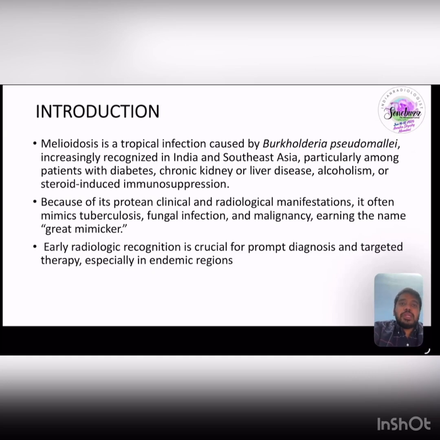Introduction. Melioidosis is a tropical infection caused by Burkholderia pseudomallei, increasingly recognized in India and Southeast Asia, particularly among patients with diabetes, chronic kidney or liver disease, alcoholism, or steroid-induced immunosuppression. Because of its clinical and radiologic manifestations, it often mimics tuberculosis, fungal infection and malignancy, earning the name Great Mimicker. Early radiologic recognition is crucial for prompt diagnosis and targeted therapy, especially in endemic regions.